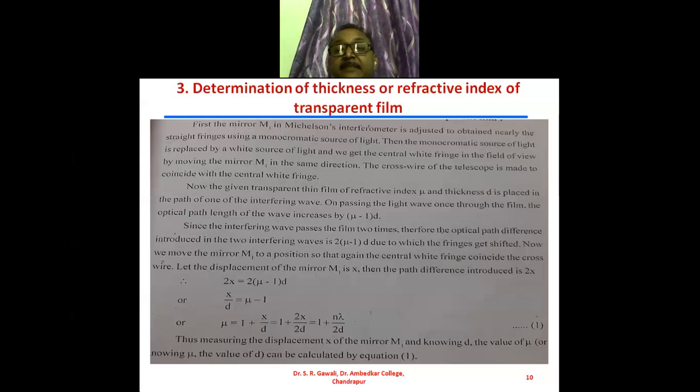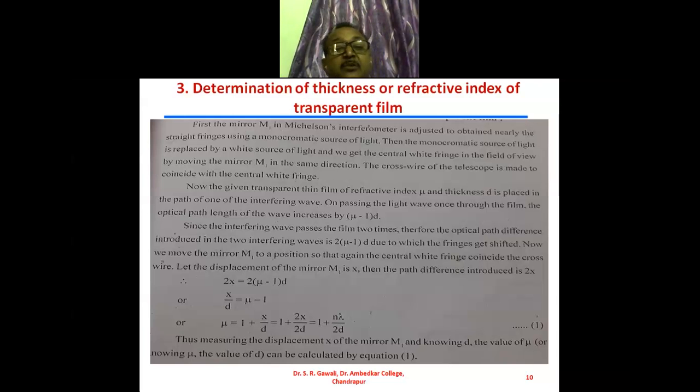Then the path difference introduced is twice x, because the displacement is doubled. The displacement of the mirror M1 is x, and the light passes 2 times, and therefore we have a path difference of 2x.